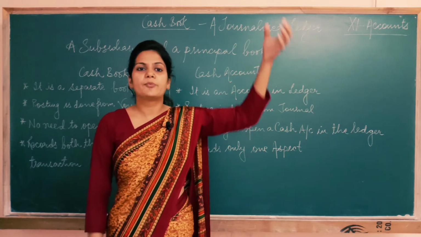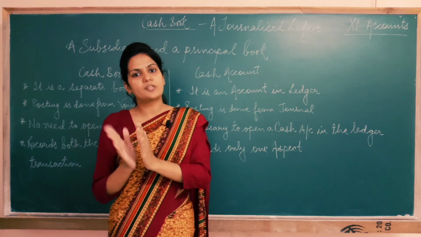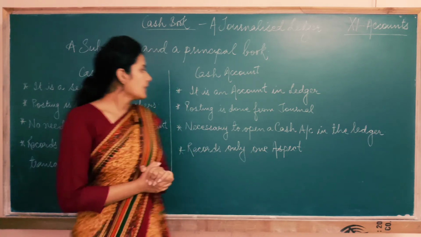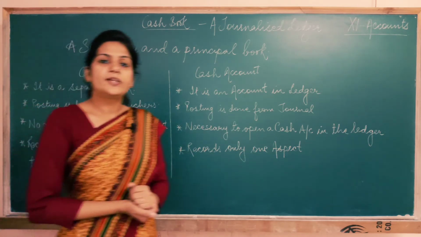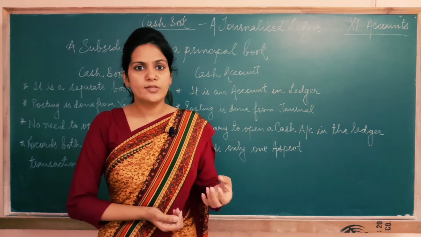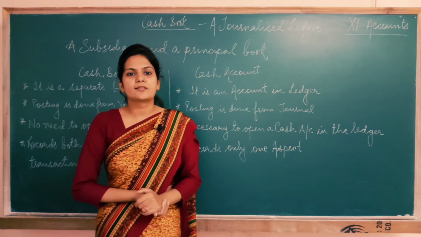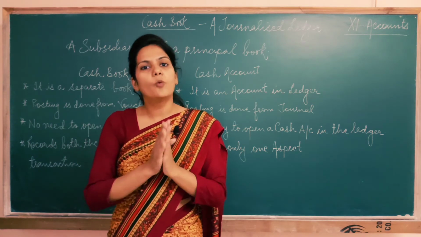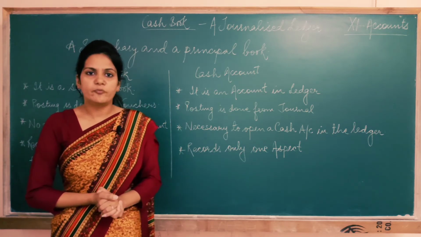Like in the journal, I'm recording transactions date wise: June 1, June 2, June 3. That way, I'm recording all the transactions in the cash book also in chronological order. That's why I can say that the cash book is a subsidiary book. One more purpose of making a cash book is to find out, at the end of the day, how much cash has come into the business, how much cash has gone out of the business, and how much cash is still left with us. So we make a cash book to find out the closing balance of cash or the opening balance of cash, or to find out cash in hand. This is the main purpose of making a cash book.